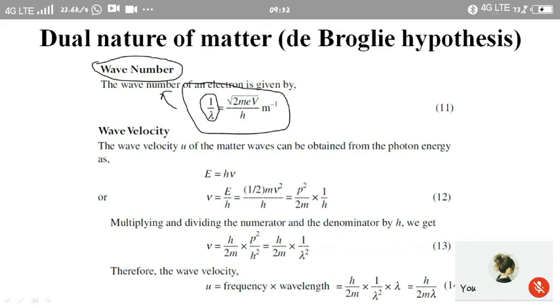So previously the unit for lambda is meter. So 1 by lambda means it is per meter. The unit is per meter. So the reciprocal of the de Broglie wavelength will give you the wave number.